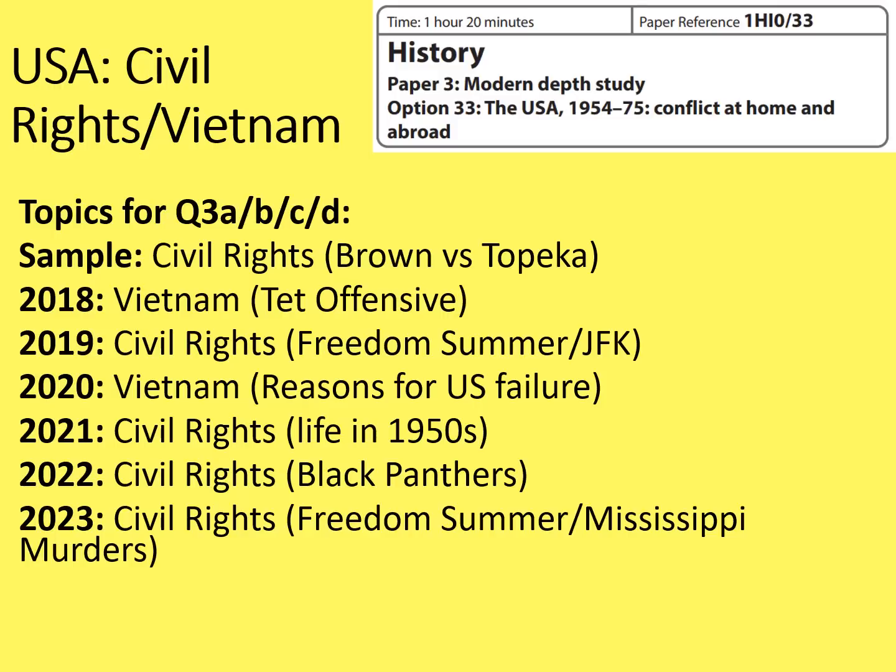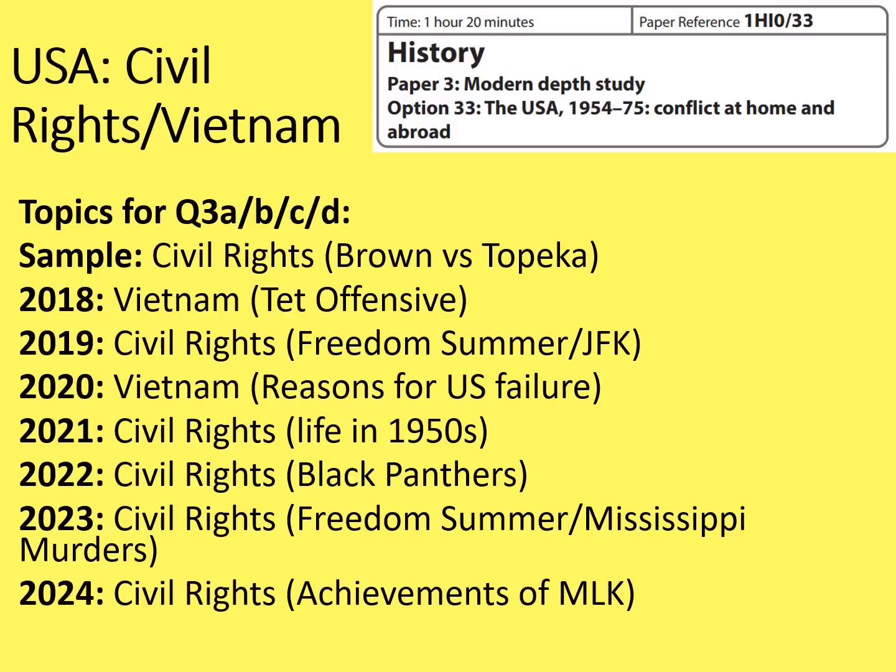So last year, I predicted that it would be on Vietnam. After all, it would be incredible for them to do 4 years of civil rights in a row. And of course, that's what they did, looking at the achievements of Martin Luther King. So it just shows you really can't guarantee it, can you?